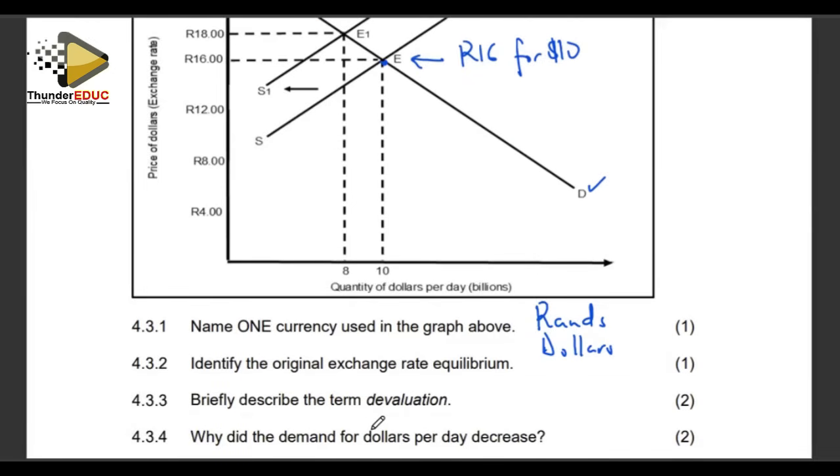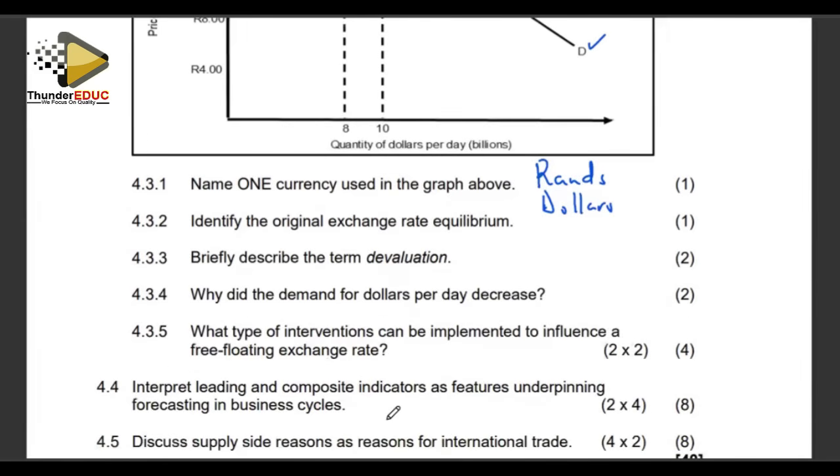Briefly describe the term devaluation. There is devaluation, which we are going to define here, and then there's depreciation. Those two are not the same. Devaluation is the deliberate or official lowering of a currency's value relative to another.